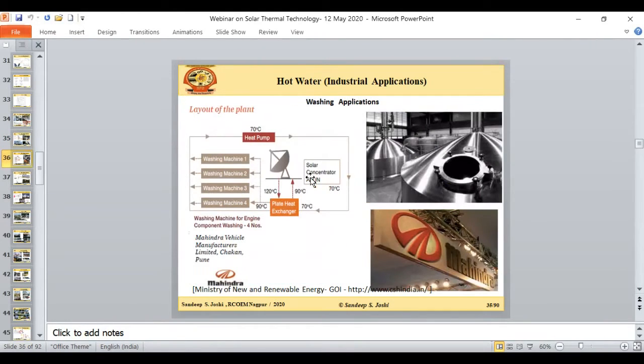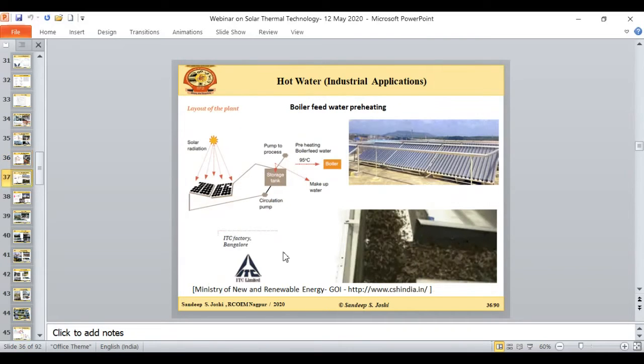There is again one example of Mahindra and Mahindra. They required hot water at around 90 degrees Celsius for washing machine applications. So for this hot water they have installed a solar concentrator, that is the dish concentrator. The technology is called the Arun solar concentrator, and this concentrator is well sufficient to give 90 degrees Celsius hot water to all these 4 washing machines. And this is the Mahindra vehicle manufacturing plant in Pune.